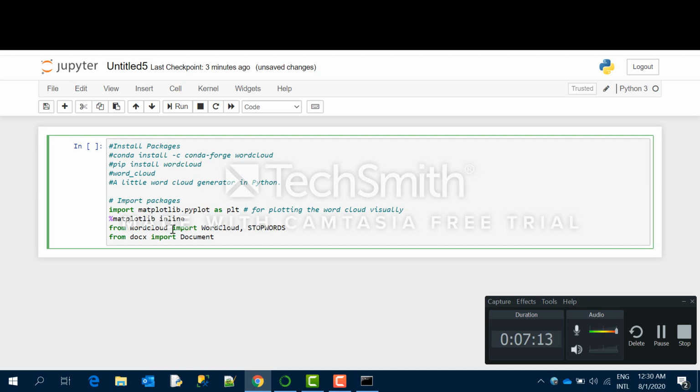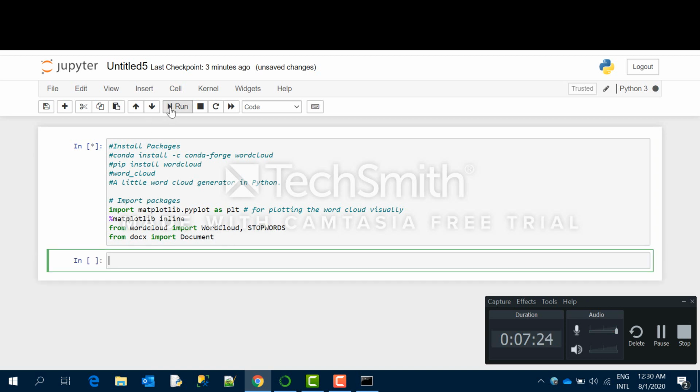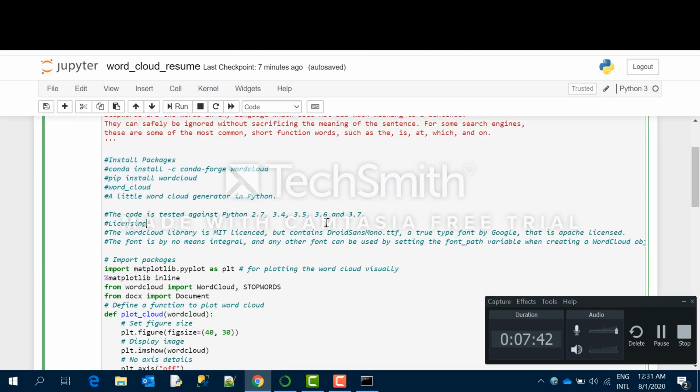You can use any of the methods, and you have to separately install these three: pip install wordcloud, pip install matplotlib, and pip install docx, or similarly with conda install. So just let me run. It is successful, that's why this is green, because I have already installed it in my system. But if you have not installed it and you try to import it, then you will get an error.